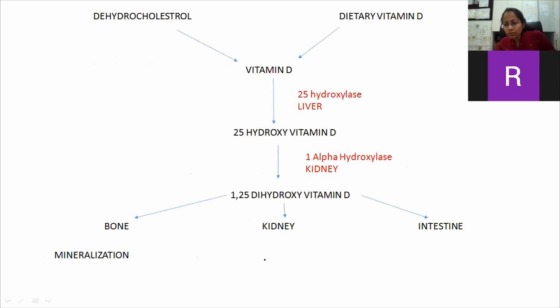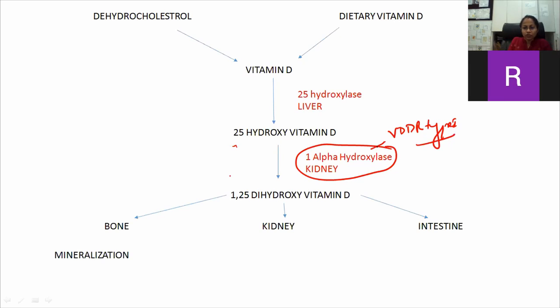Now, in order to learn about vitamin D dependent rickets, this table will be again helpful. In vitamin D dependent rickets, the main problem occurs at this step. In type 1, there will be deficiency of the 1-alpha hydroxylase enzyme. Because of the deficiency of 1-alpha hydroxylase, there will be decreased formation of the active form of vitamin D, as I've told you, this is the active form working. So vitamin D is present, there will be increased levels of these, but there will be decreased levels of the active form, because of which no